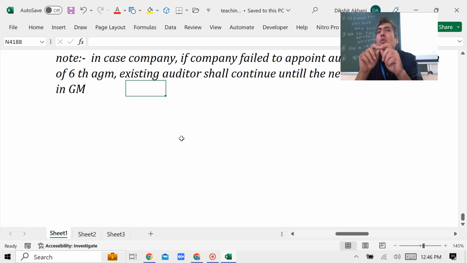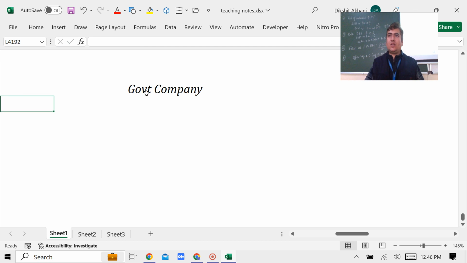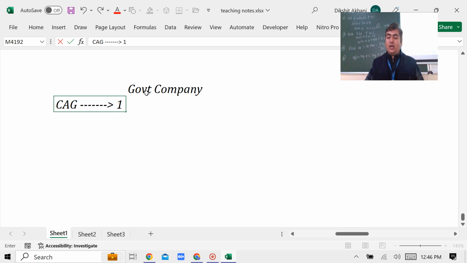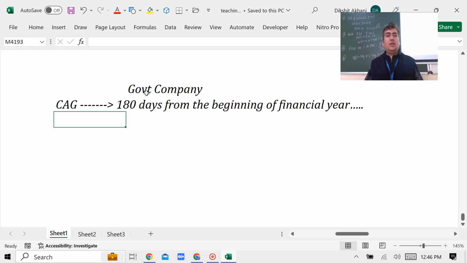So over here आपको क्या याद रखना है, that within what time he will be appointed. So guys, एक सीधी सी बात है, government company, alright, CAG will appoint within what time? So 180 days from the beginning of financial year. CAG will appoint within 180 days from the beginning of the financial year.